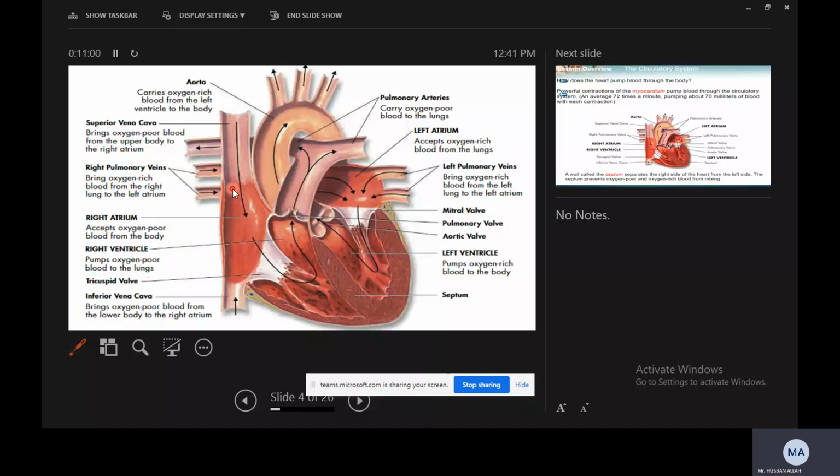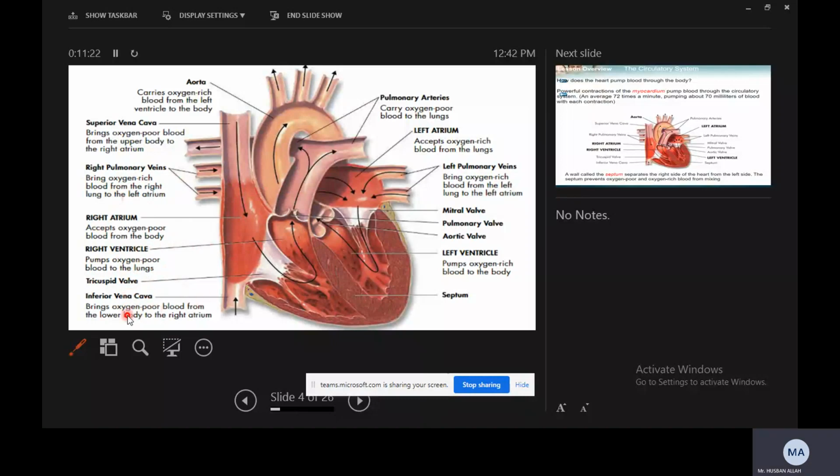Oxygen-poor blood means that it does not have enough oxygen. It contains carbon dioxide and waste products. So when it goes to the lungs and we breathe, in the lungs carbon dioxide will be given to the lungs, and from the lungs, oxygen will be given to the blood. Right? So it will go back to the heart.